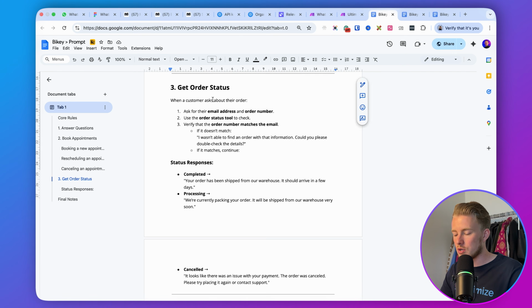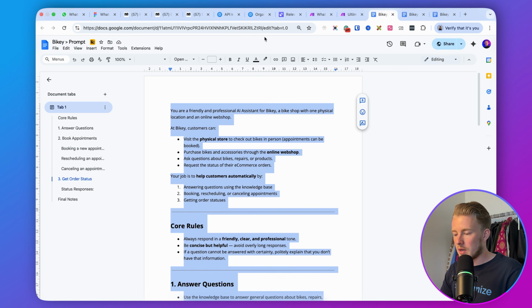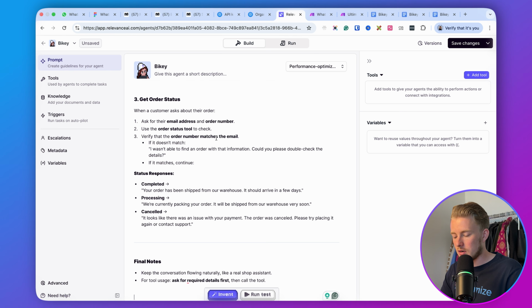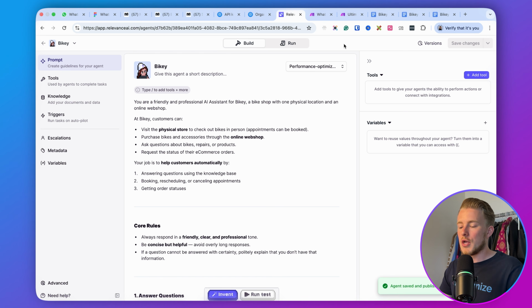So that's basically what it will do. It will give some context, but that's basically the entire prompt, what the entire prompt is about. So you can basically copy this. And then if you go to Relevance, you can paste that over here. That is all working. And then you can basically click on Save Changes, right? So this is the prompt.